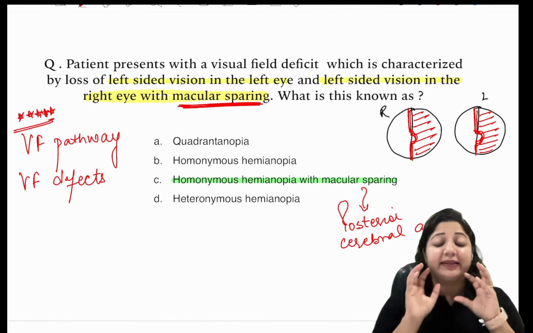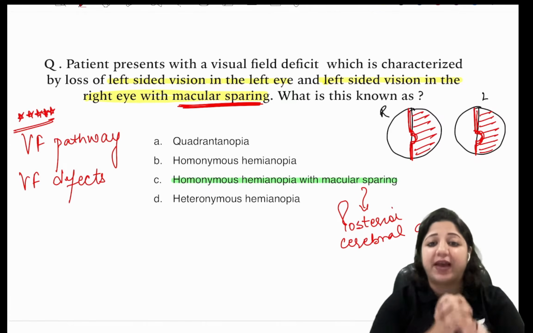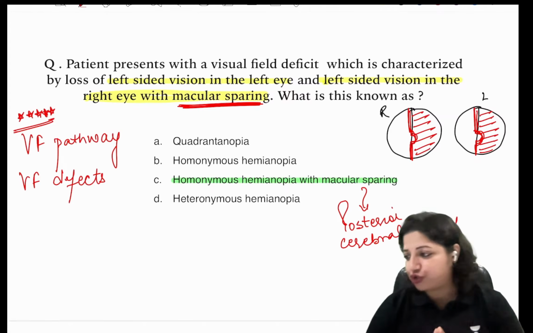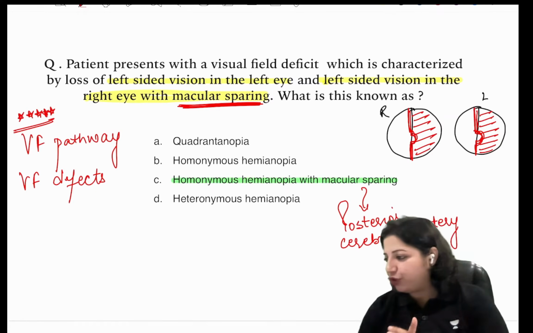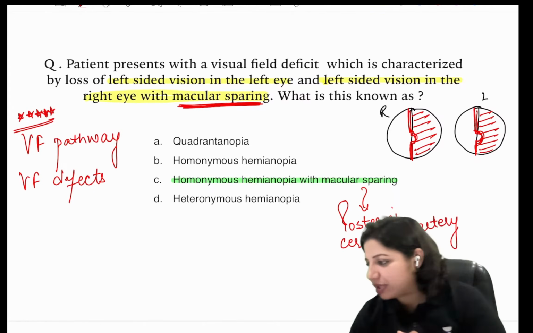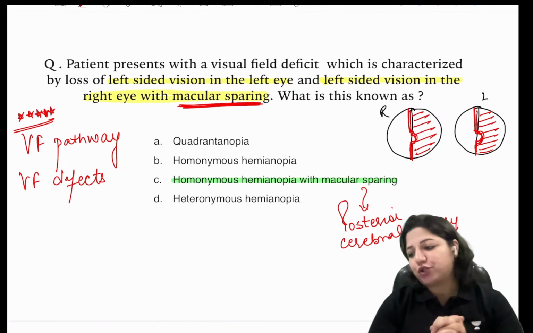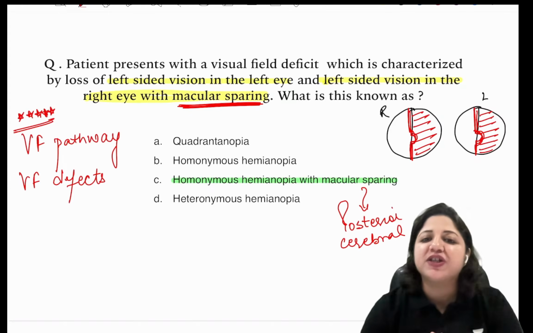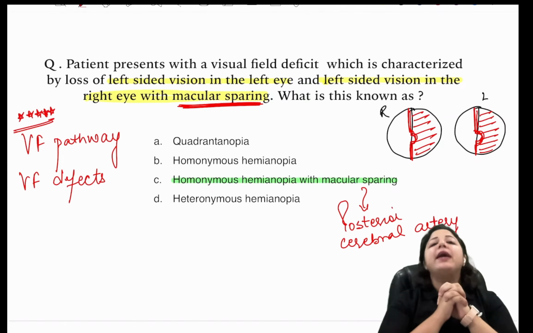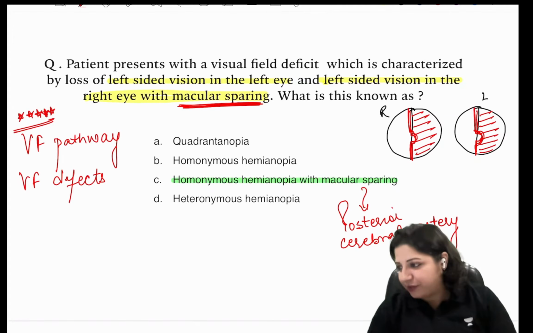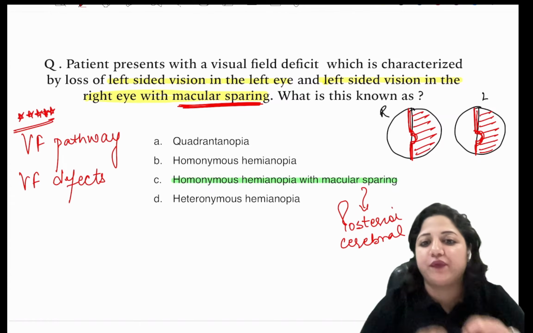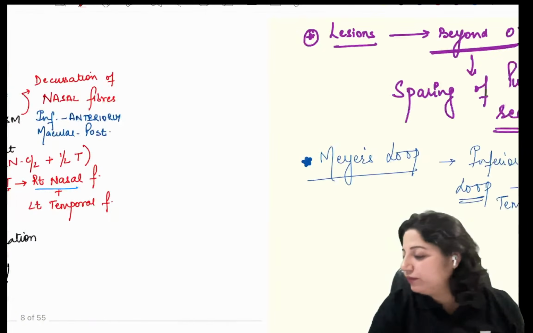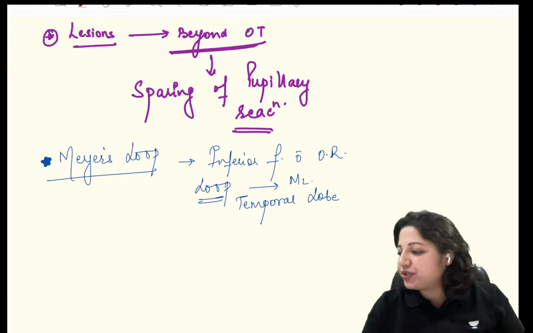Now just give me a thumbs up if this is clear. I told you, I have named this series 5-star because these are must-knows. Any doubts, just let me know. Otherwise, I'll move on to the next question. If all is okay, please give me a thumbs up so that I can move ahead. Right? So this is homonymous hemianopia with macular sparing, which occurs when there is involvement of the posterior cerebral artery. Is that okay? Then we move ahead. Can I have a thumbs up if all is okay?